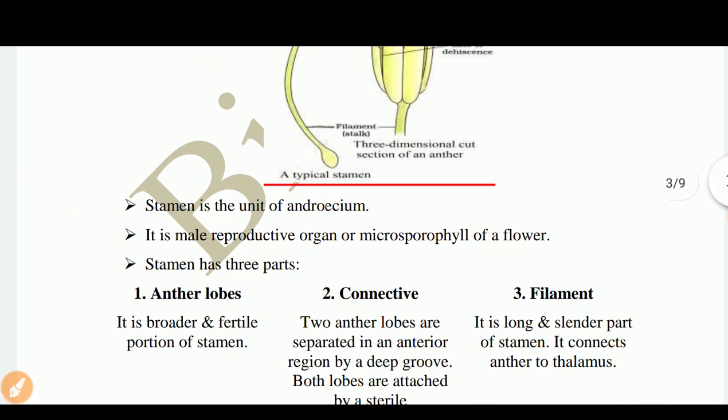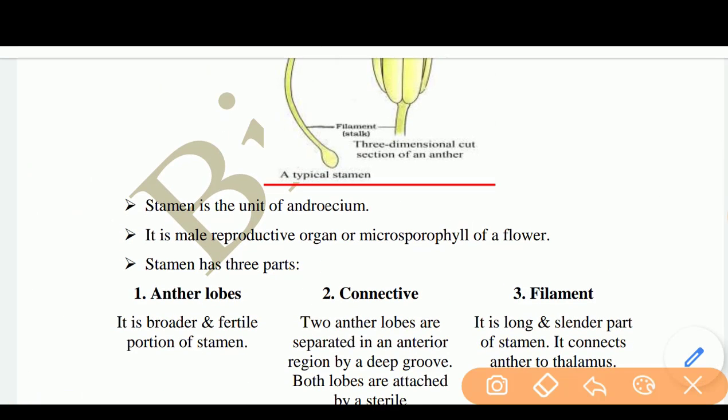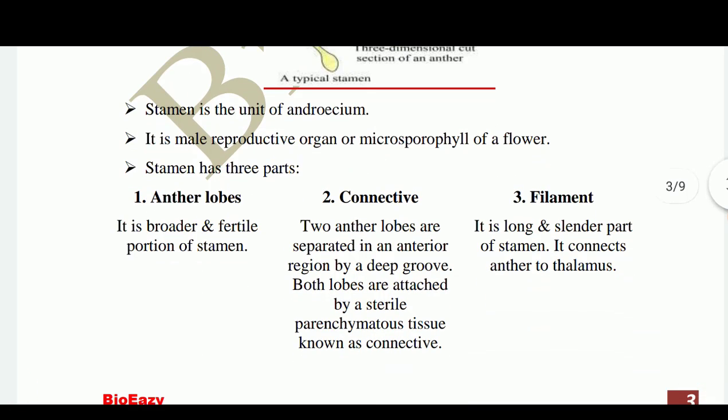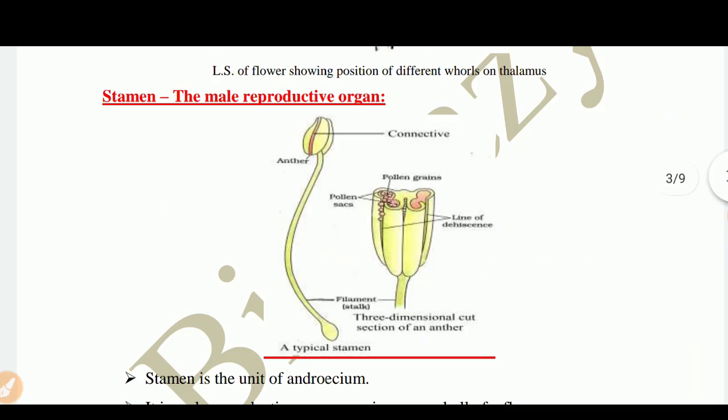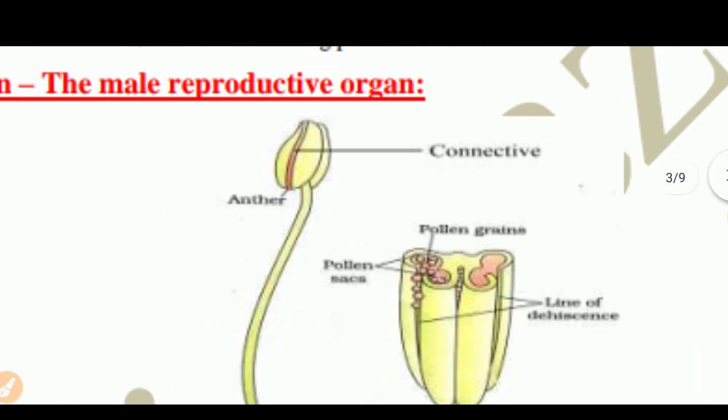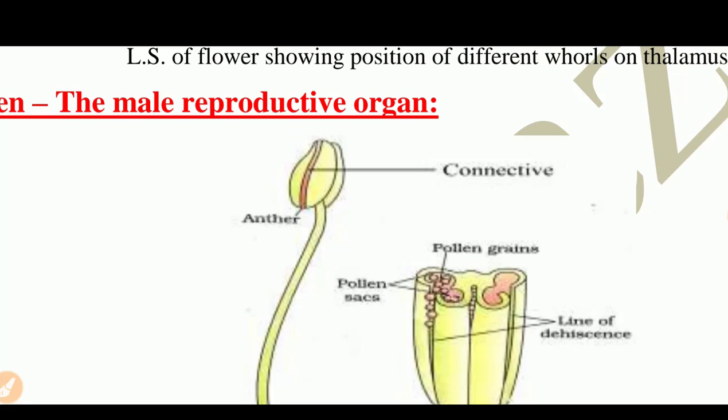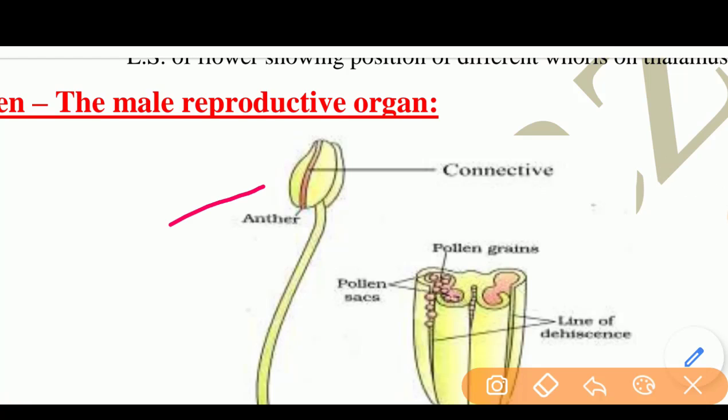Next is the stamen, the unit of Androecium. It is the male reproductive organ or microsporophyll of the flower. Stamen has three parts: anther lobe, connective and filament. Anther lobe is the broader and fertile portion of the stamen. So you can see this is the anther part, which is the broader part, and this is the fertile part.